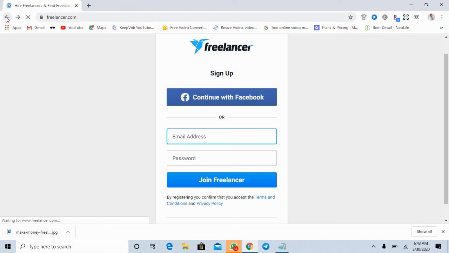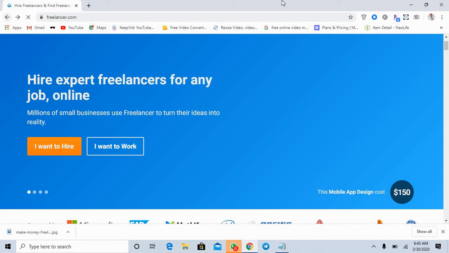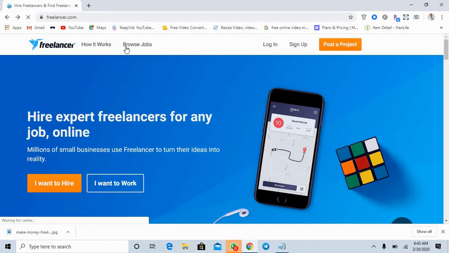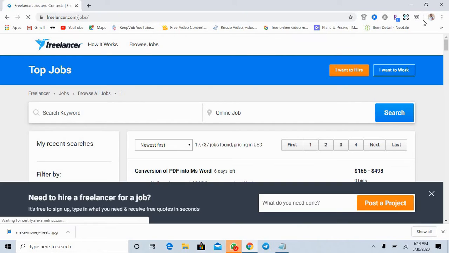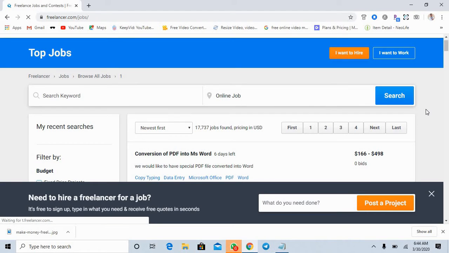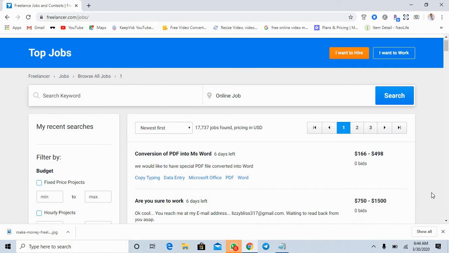So let me show you some stuff real quick. Okay, now browse jobs. Let's click through their browse jobs and see some stuff here. As you can see, conversion of PDF into MS Word. That is a job offered by people online. They would like to have a special PDF file converted into Word.